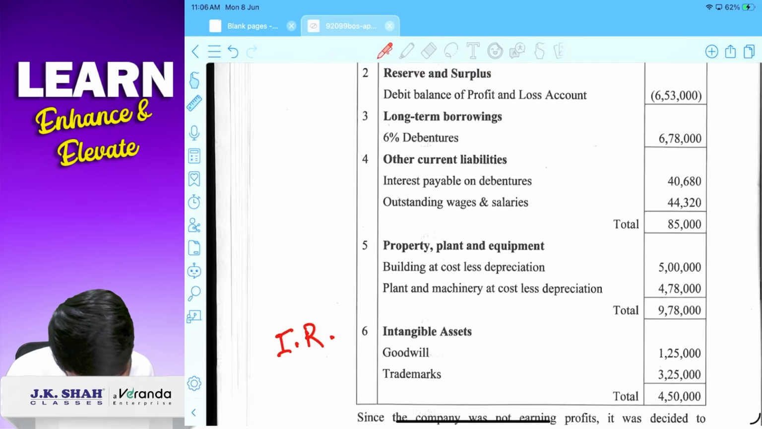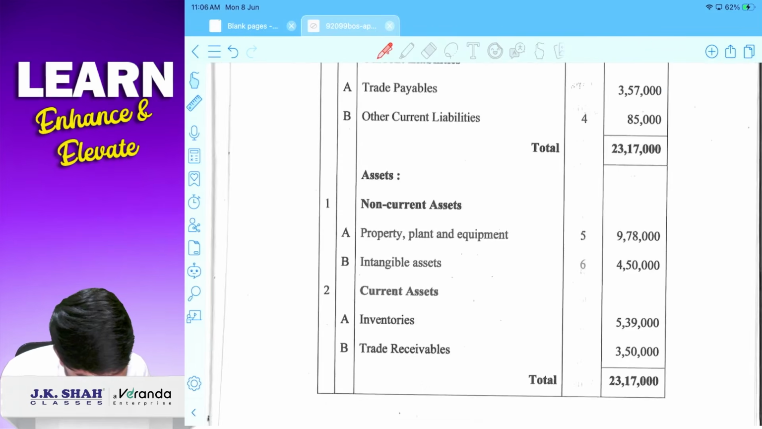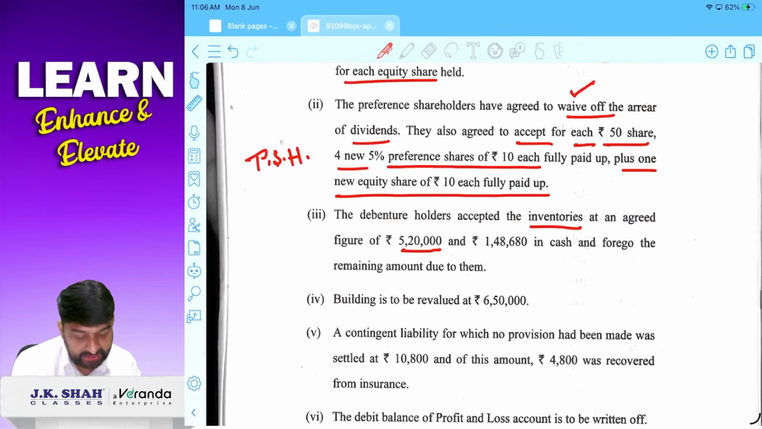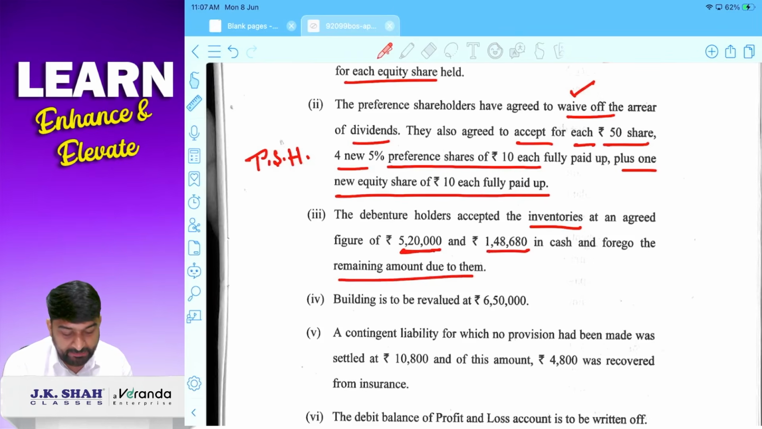Inventory था कितना? 539 और वो inventory कितने में लेके गए debenture holder, 520. सो 19,000 का loss होगा inventory valuation में, and फिर ये debenture holder को दे देंगे inventory, cash देंगे 148,680 and they forgo the remaining amount. फेयर इनफ. तो entry will be पहले inventory का value कम करने का, तो capital reduction account debit to inventory 19,000. उसके बाद में debentures को हम दे रहे हैं inventory, तो debenture account debit to inventories to cash and difference will be capital reduction.